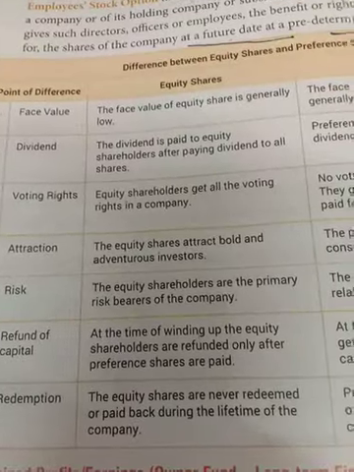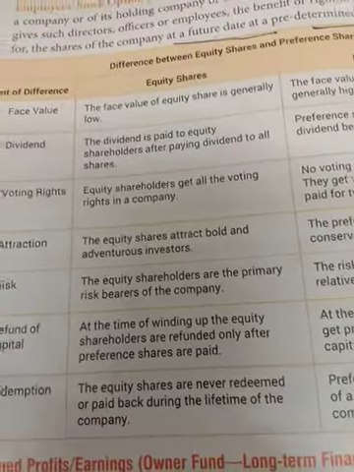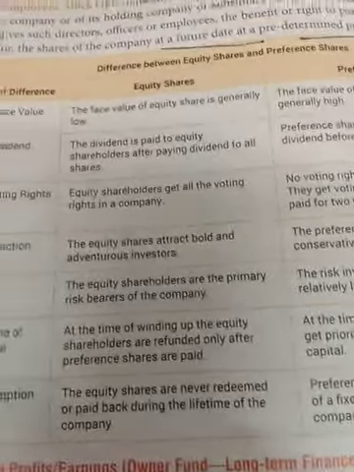Dividend: the dividend is paid to the equity shareholder after paying dividend to all other shares. Definitely this is last, as they are the primary risk bearers. The preference shareholders get the dividend before the equity shareholders.